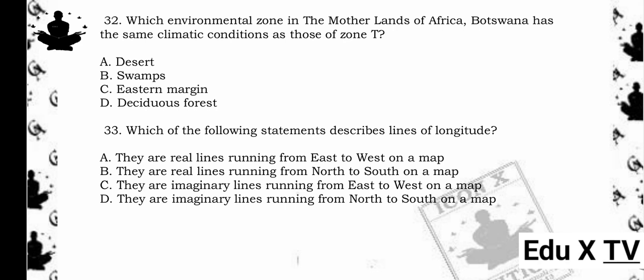33. Which of the following statements describes lines of longitude? A. They are real lines running from east to west on a map. B. They are real lines running from north to south on a map. C. They are imaginary lines running from east to west on a map. D. They are imaginary lines running from north to south on a map. The answer is D. They are imaginary lines running from north to south on a map.